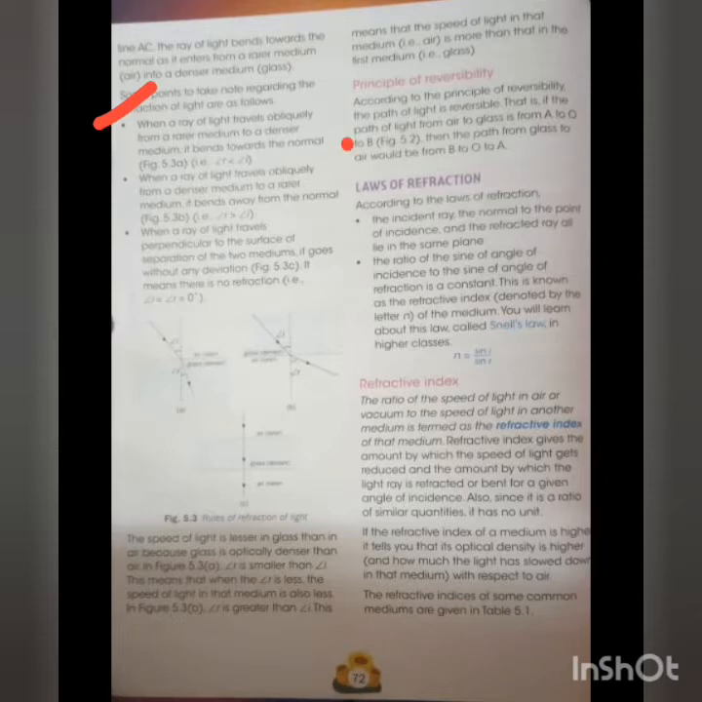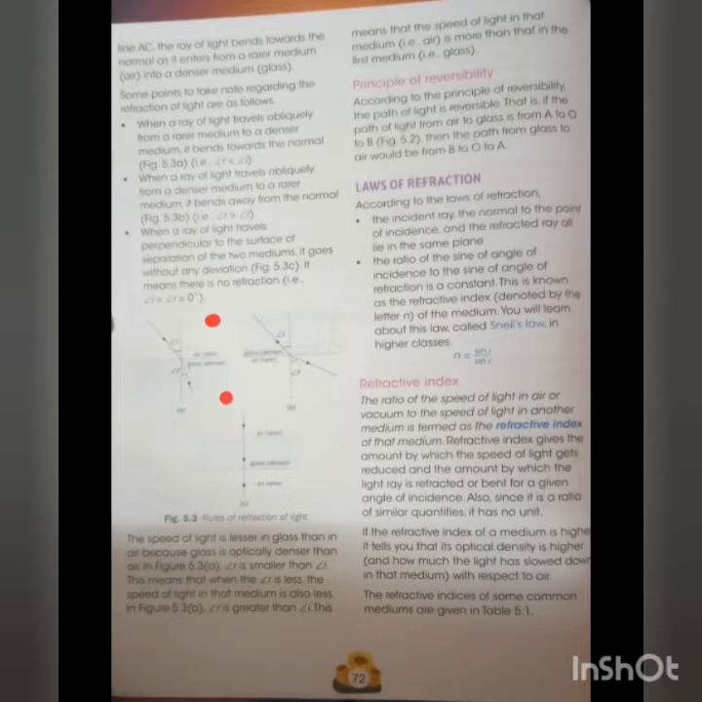As you can see in the picture here in figure 5.3a, the ray of light is coming from rarer to denser medium. As you have seen, the ray of light, instead of going straight like this, has bent in this direction. That is, it has bent towards the normal. This bending of the ray of light towards the normal happens when the ray of light is coming from rarer medium and going to the denser medium.